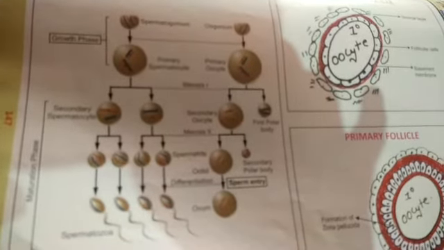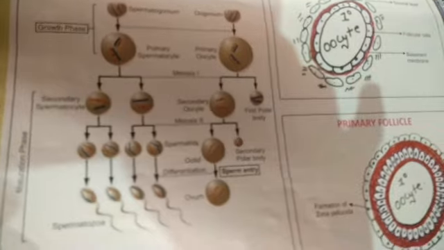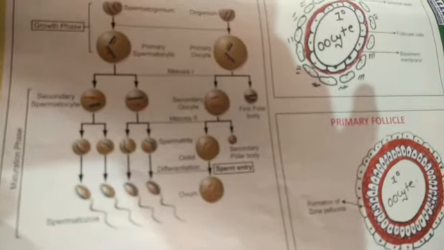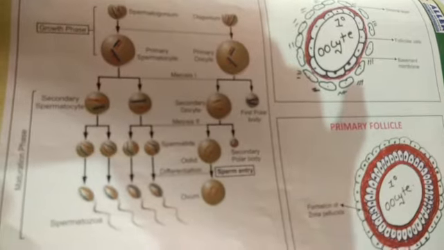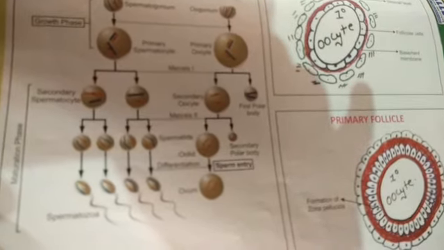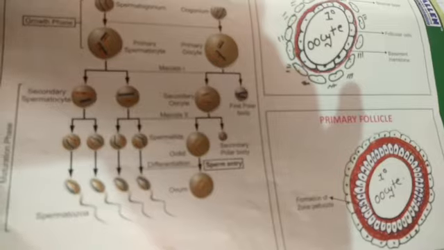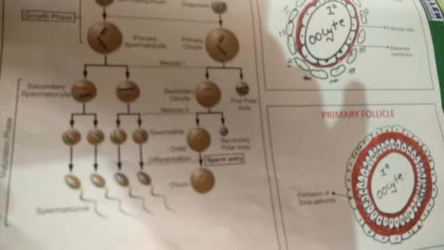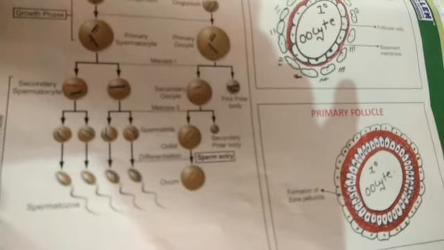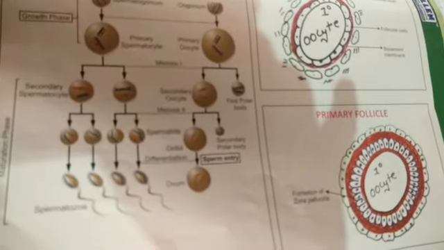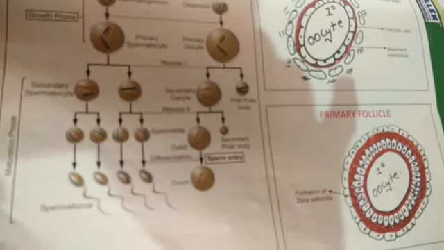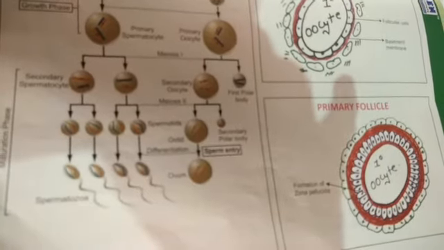The primary spermatocyte undergoes meiosis, then forms secondary spermatocytes, and here when the primary oocyte undergoes meiosis, it forms the secondary oocyte and the first polar body. When both undergo meiosis second, spermatids are formed in the spermatogenesis process, and in oogenesis it forms the second polar body and the ovum.